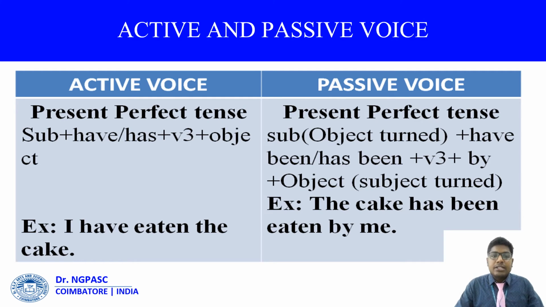And the rule for interchanging present perfect tense from active to passive is, as usual, subject in the place of an object, object in the place of a subject, and for have or has, we have to include been, just like what we include as being in the continuous tense. Like that, in the perfect tense we have to include been towards the have form of verb: have been or has been, according to the state of the subject, whether it is singular or plural. And finally, with as usual, by plus the object. And here cake is the object. The cake has been eaten by me. Don't forget to add the been for the perfect tense.